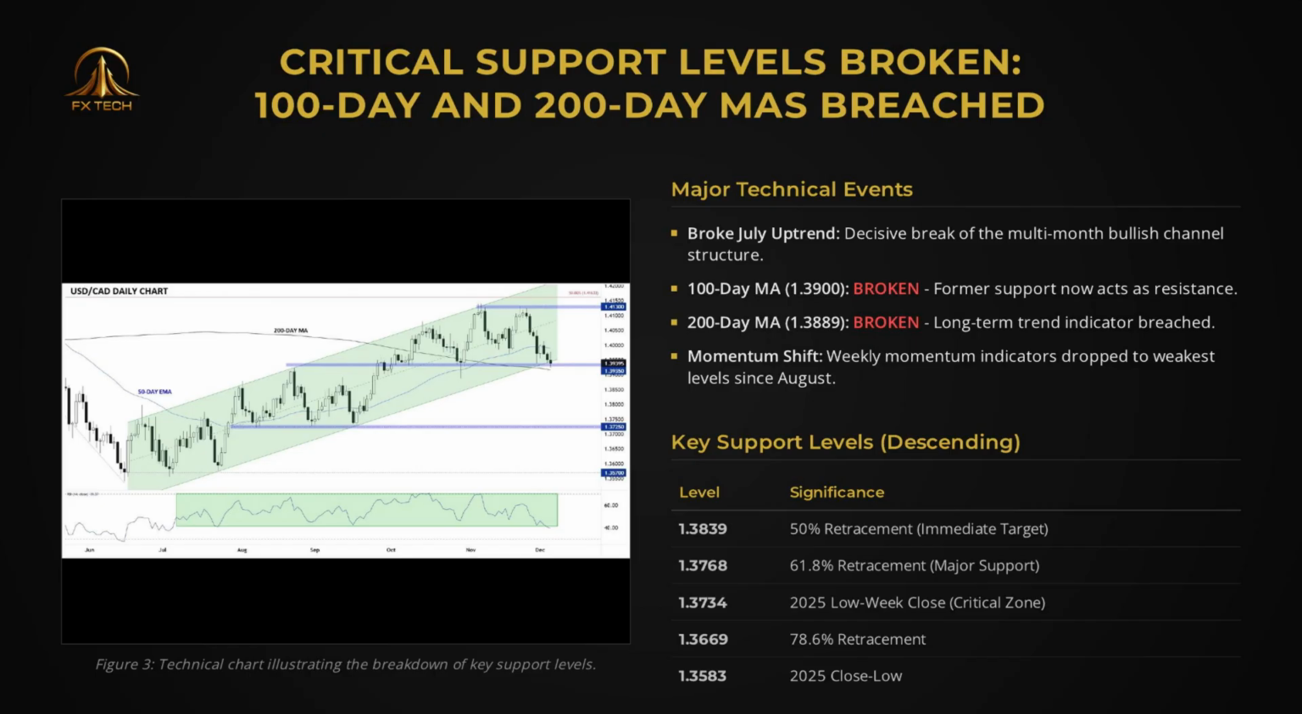Technically, the floor gave way. The price crashed through the 100-day moving average at 1.3900 and the critical 200-day moving average at 1.3889. This breach of long-term trend indicators is a major bearish signal. Furthermore, the uptrend channel that has supported the pair since July was shattered. This wasn't just a dip, it was a structural breakdown, confirming a shift in market control from buyers to sellers.